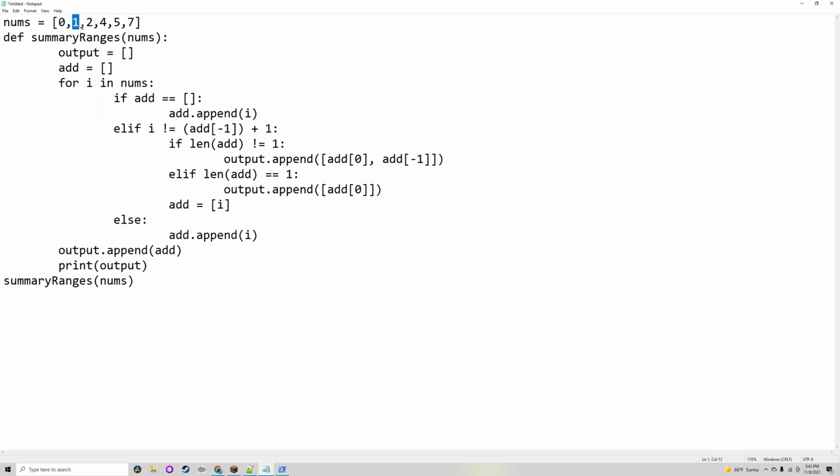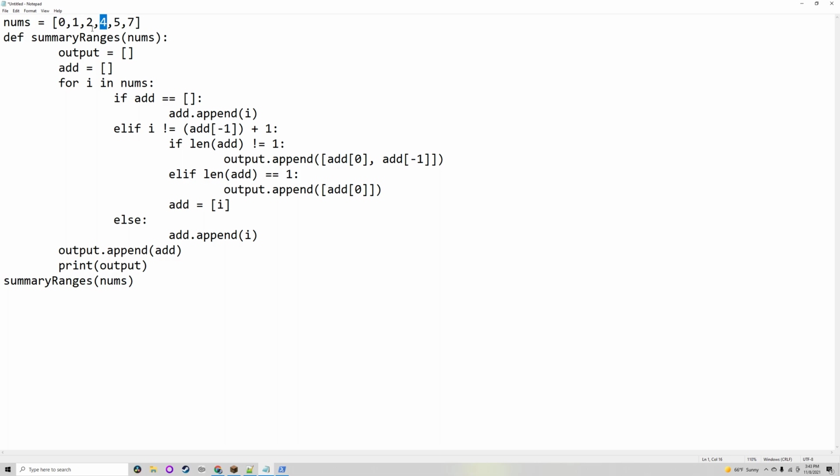So it would then add 0, and then go through the loop again. Now for i in nums, it will not go in here because add is no longer empty. It will still not go in here because 1 is 0 plus 1. So go in here and make add have 0 and 1. It will then do that again, making add have 0, 1, and 2.